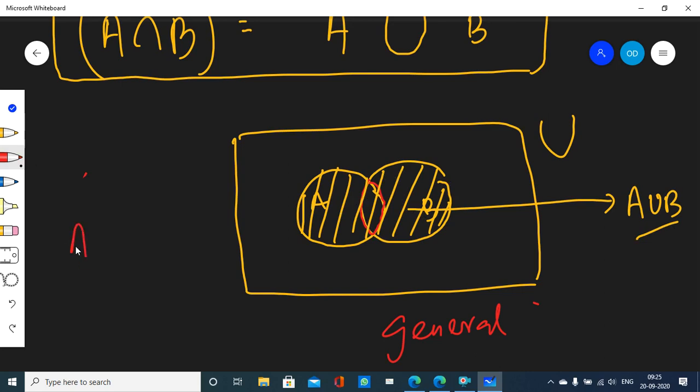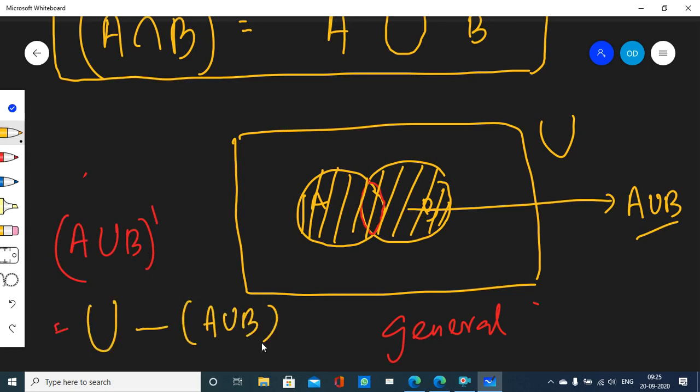Now if I want to find the complement of A union B, what shall I do? Complement of A union B means universal set minus A union B, right? Just like when you are finding A complement, it was universal set minus A. Similarly, here you are trying to find the complement of A union B. So the answer is universal set minus A union B.